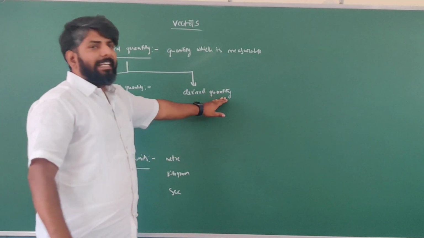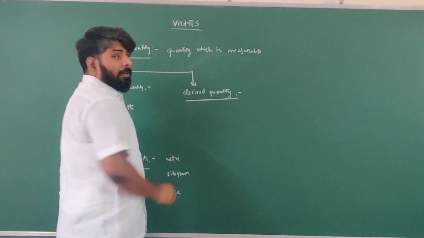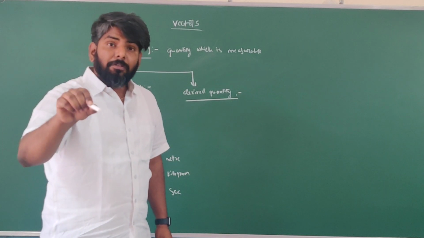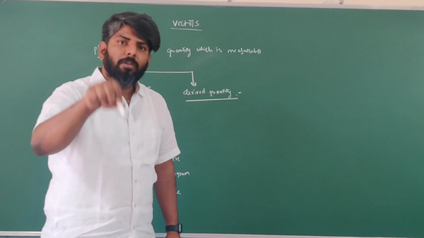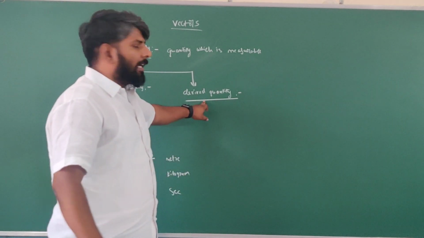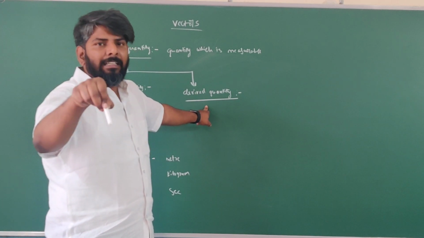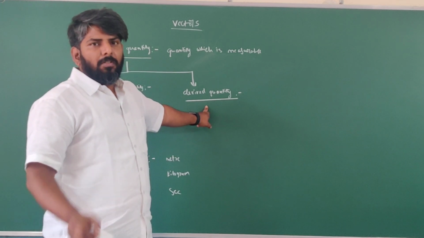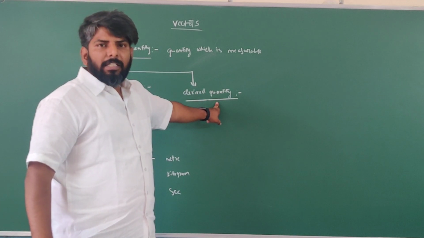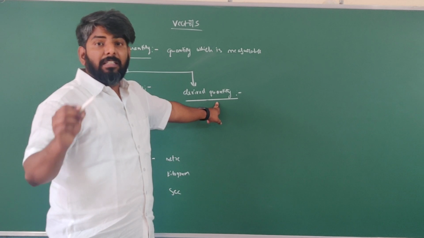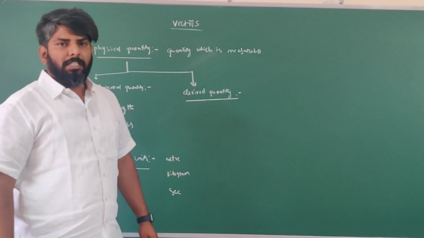The next one, derived quantities. Derived quantities means the quantities which are derived from fundamental quantities. That means they are dependent. Derived quantities are dependent on other quantities. Got it? So for the definition, derived quantity means the physical quantity which is derived from fundamental quantities.